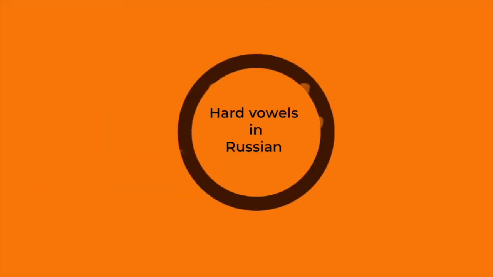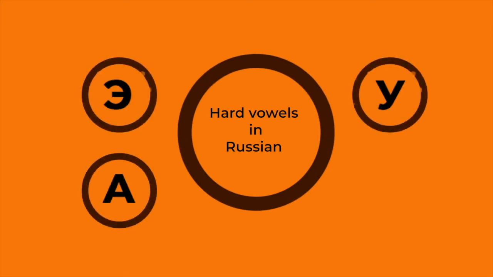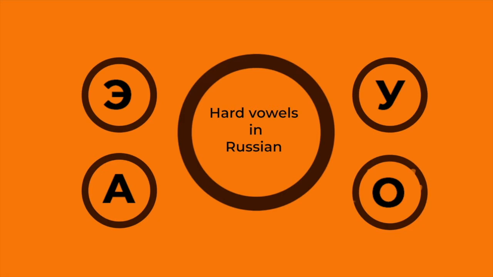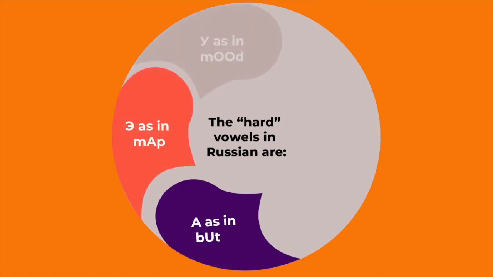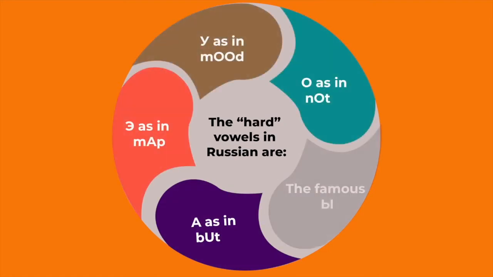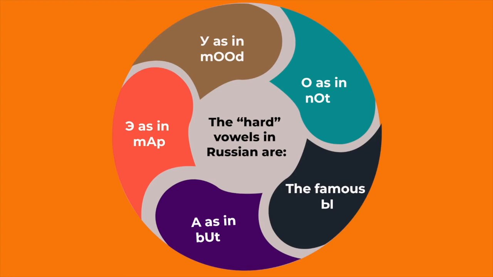If you look at this concept, the hard vowels in Russian, we have certain examples with us. For example, A, E, U and O. We are trying to make it clearer for you with the help of certain English words, so that you can understand the peculiar sound of these letters.